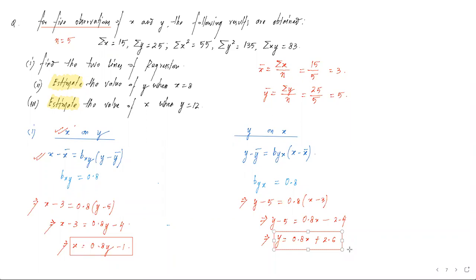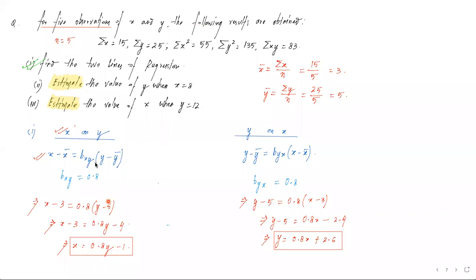So the two lines of regression are x on y का value हम देख पा रहे हैं, x is equal to 0.8y minus 1, and y on x का value है 0.8x plus 2.6. This brings us to the completion of the first subpart. The two lines of regressions are ready.